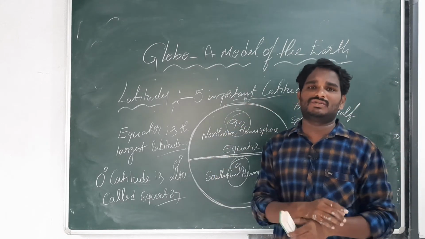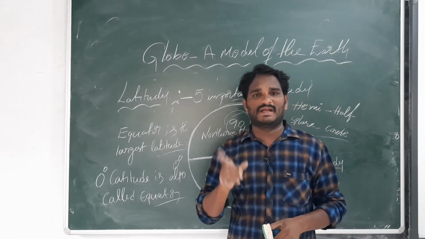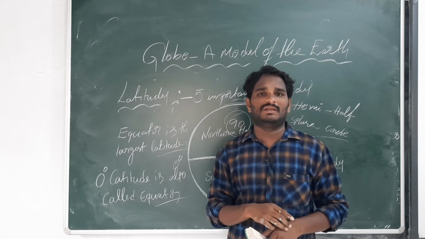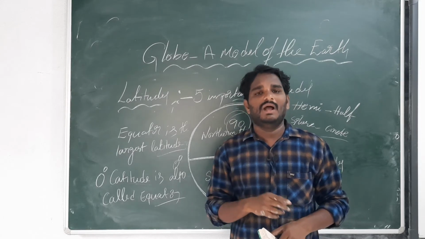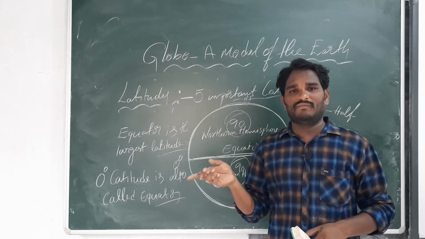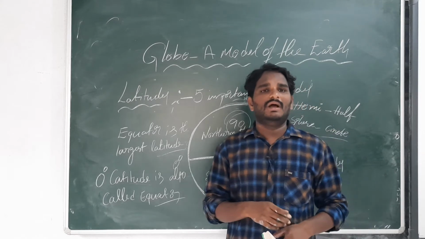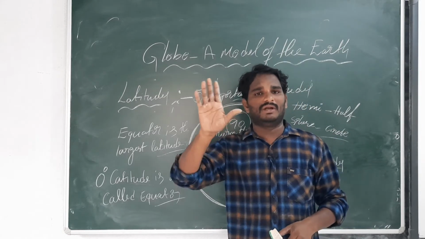0 degree latitude is also called the equator. 23½ degrees north latitude is called the Tropic of Cancer. 66½ degrees north latitude is called the Arctic Circle. 23½ degrees south latitude is called the Tropic of Capricorn. 66½ degrees south latitude is called the Antarctic Circle. These are the important latitudes.